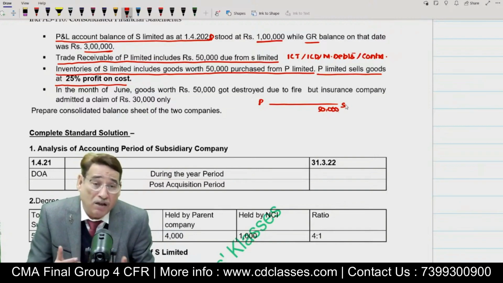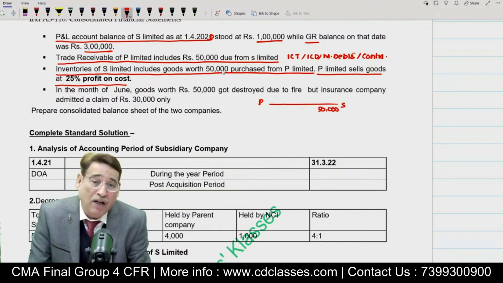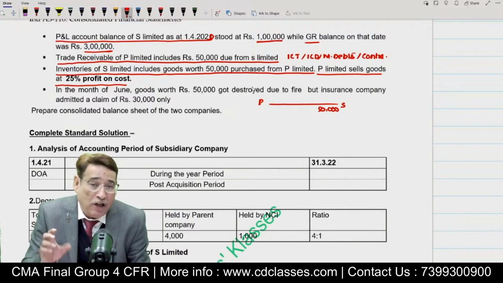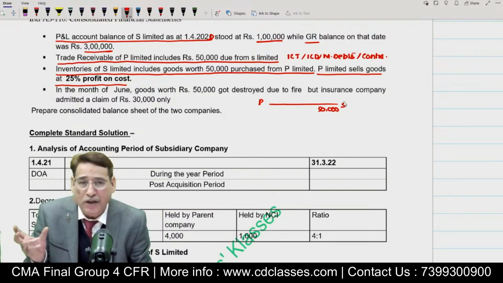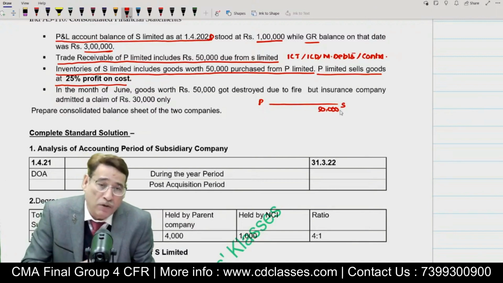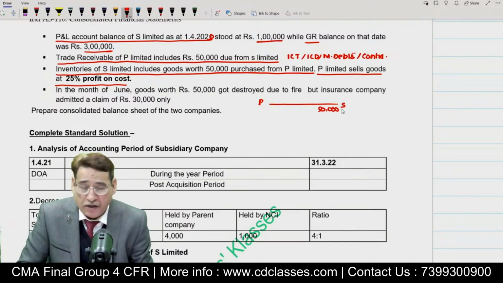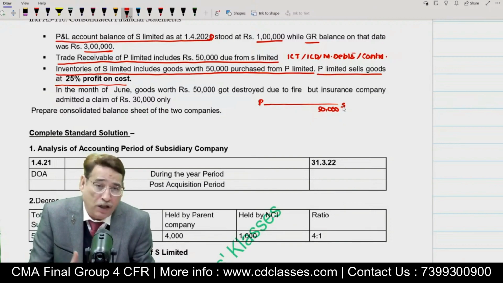And how did I conclude that this transaction must have been on credit? Because earlier it was written that P Limited is claiming that they are supposed to receive 50,000 from S Limited. So it could be possible only if we had sold the goods to S Limited on credit terms. Is it clear to you? So the point you need to note is that P Limited must have sold 50,000 worth of goods or inventory